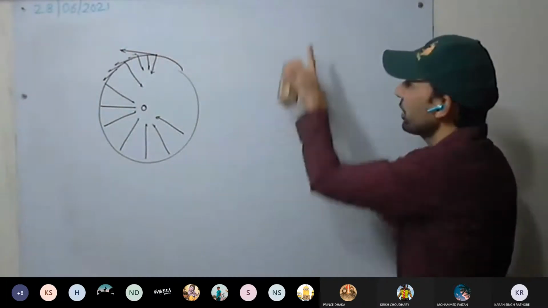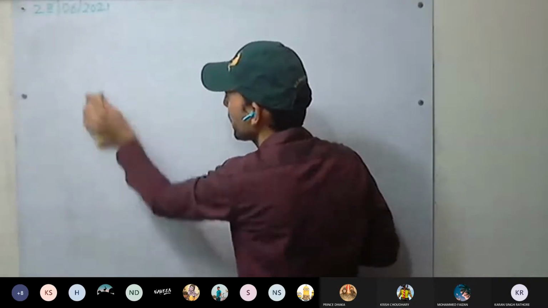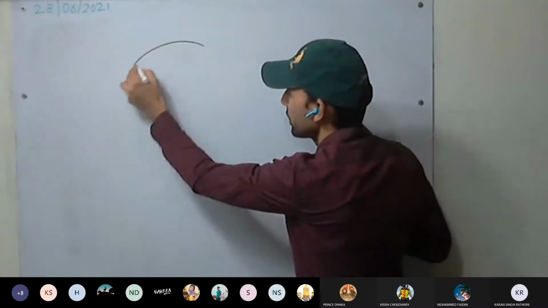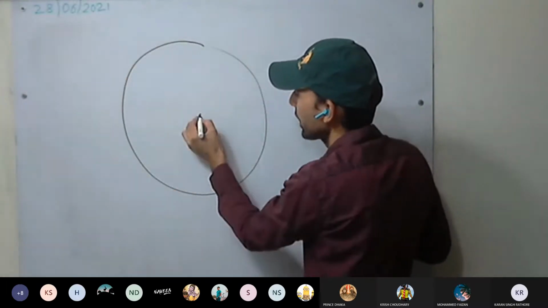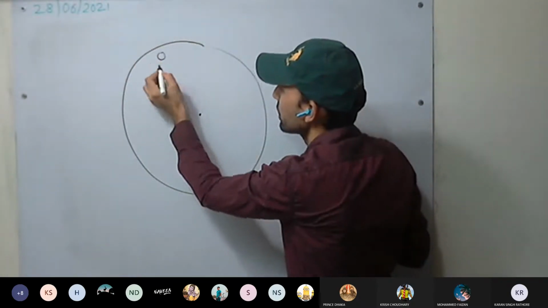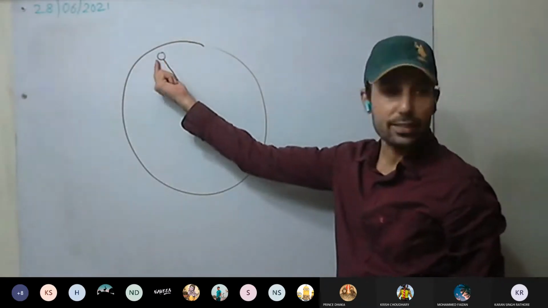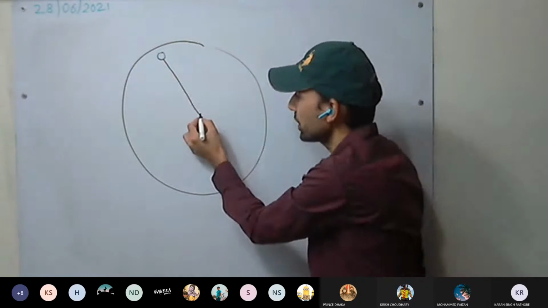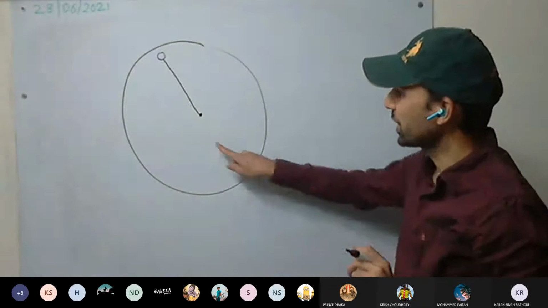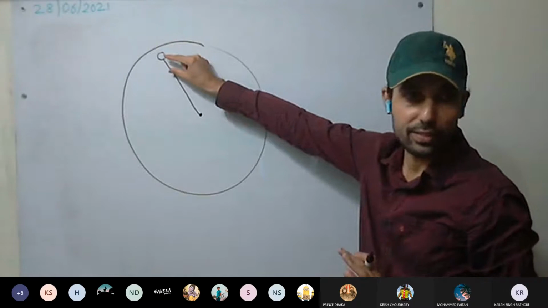See here why we are considering this centrifugal force. One example is given in your book of a merry-go-round. So for example, we have a merry-go-round. This is the center of the merry-go-round. It rotates. We have a stone tied with a string to the center. One end of the string is tied to the stone, and the other end to the center, or the axle you can take, of the merry-go-round. This is clear. Now initially it is not rotating, so you will see that the string is loose. A stone will be lying somewhere. This is fine.